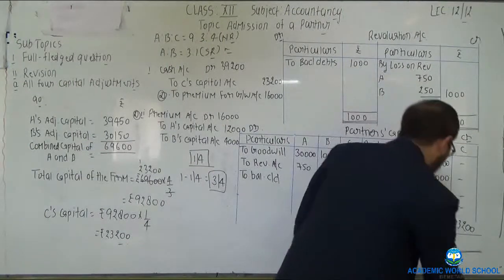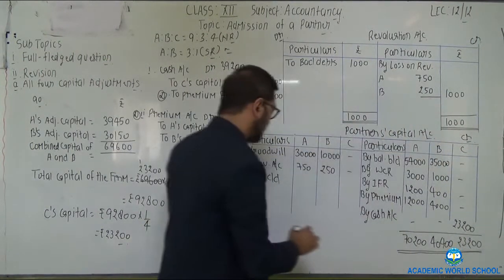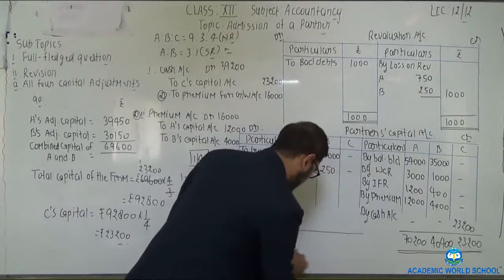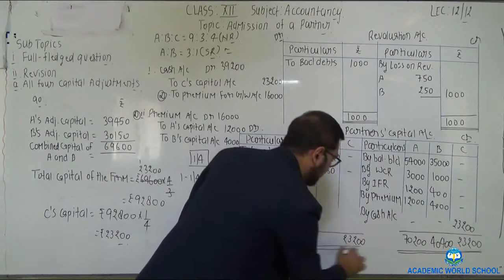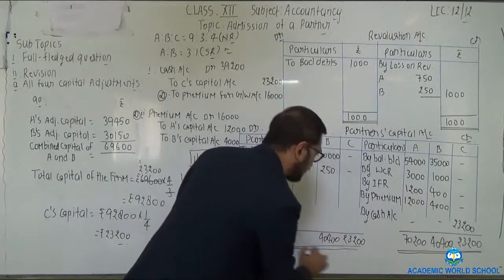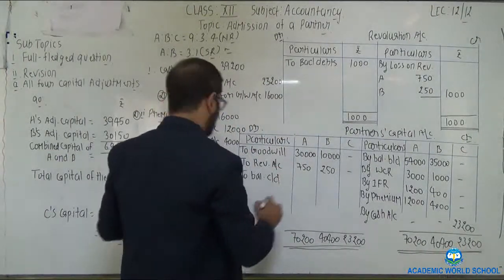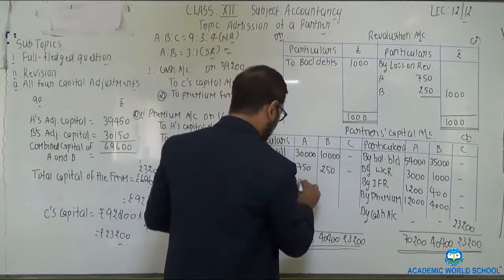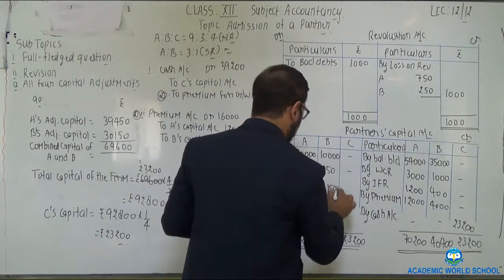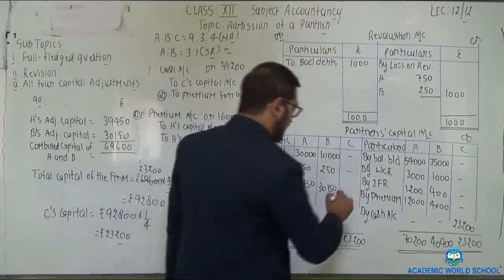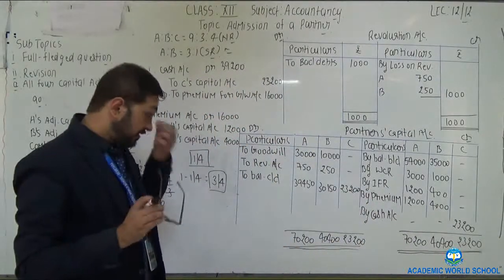35, 36, 40, 40,400 and 23,200. Write the same total on the debit side, that is 23,200, 40,400, 70,200 minus closing capital of A would be 39,450, closing capital of B would be 30,150 and closing capital of C would be 23,200.